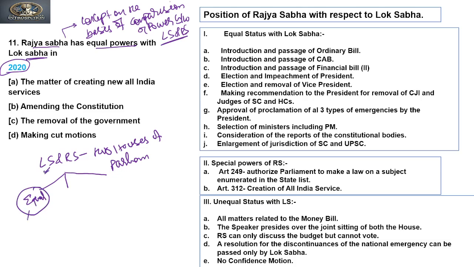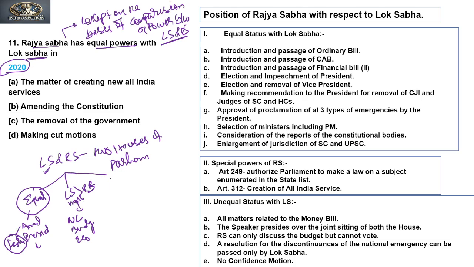They may be related to the amending of the constitution. They may be related to the president, or we can say that it is related to the federal structure. If there is a question of federal structure, then the power of Lok Sabha and Rajya Sabha is equal. But when it comes to direct responsibility to the people of a legislative, Lok Sabha has more power, like passing of no confidence motions, related to budget, or we can say related to economic control. In these, more power has been given to the Lok Sabha.